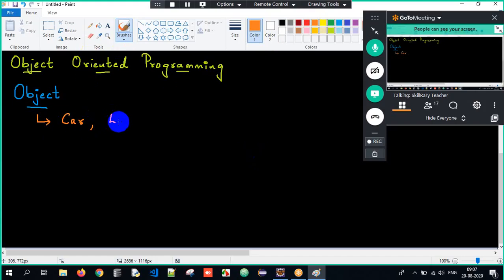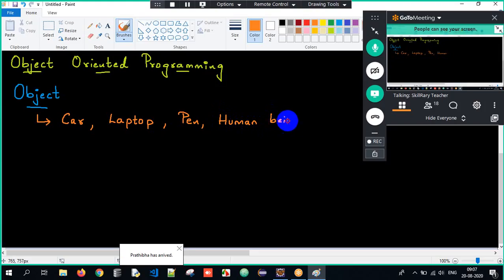Similarly, what about laptop? Is laptop an object? 101% yes. Why? Because laptop is present in the real world and it is also physically existing, therefore laptop is an object. What about pen? Pen is an object. What about human being? Human being is also an object, and so on.